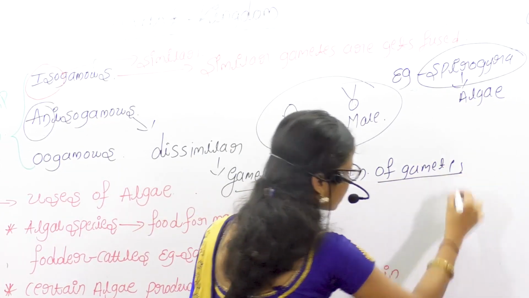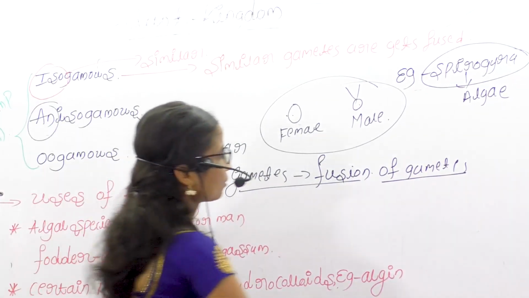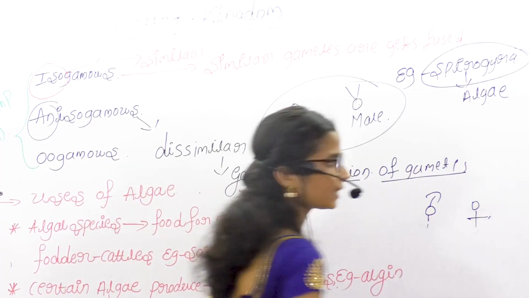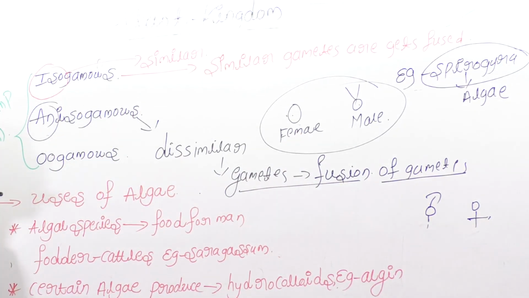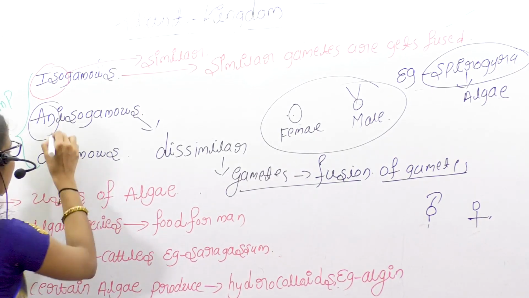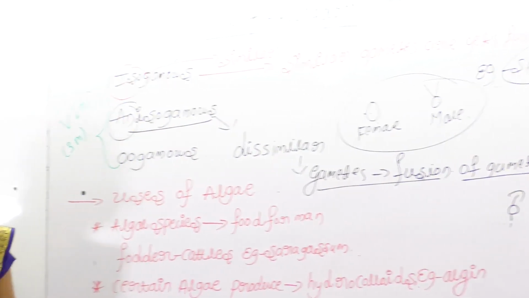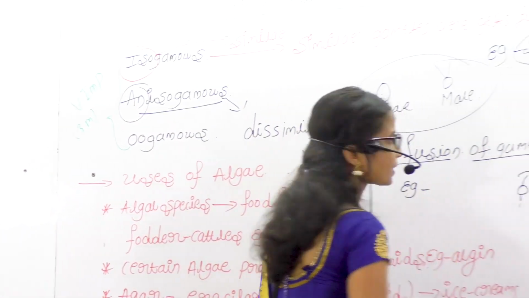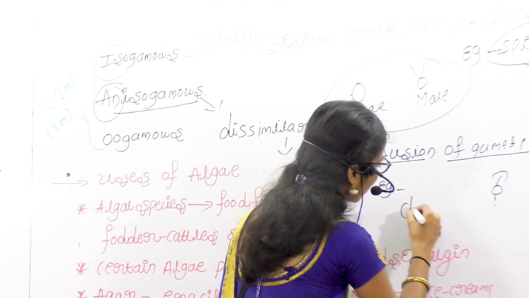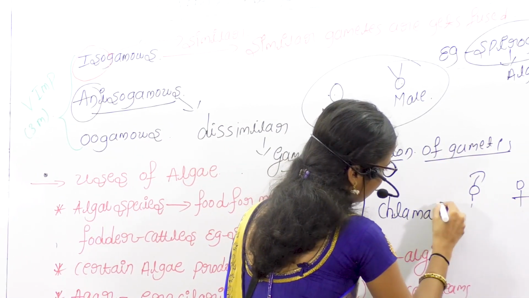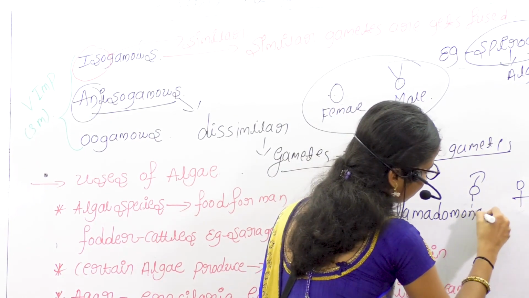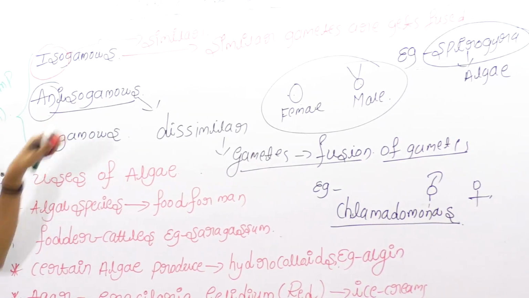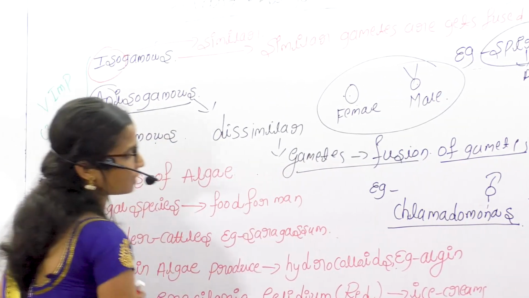Here male and female gametes originate from different plants. So anisogamous is nothing but dissimilar gametes getting fused. An example for anisogamous is Chlamydomonas. Chlamydomonas is also the name of an algae. Next, oogamous.